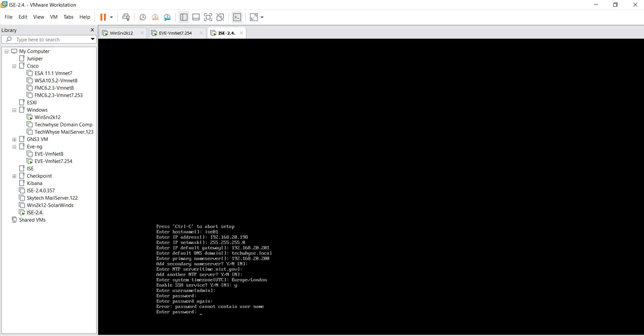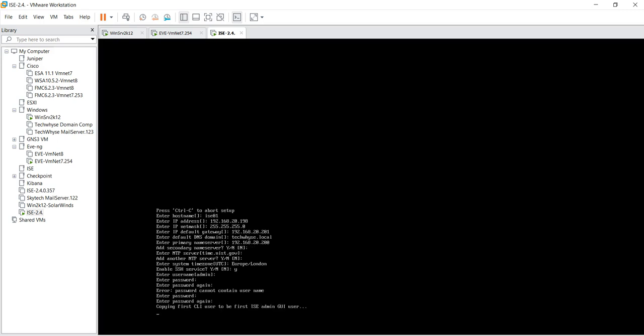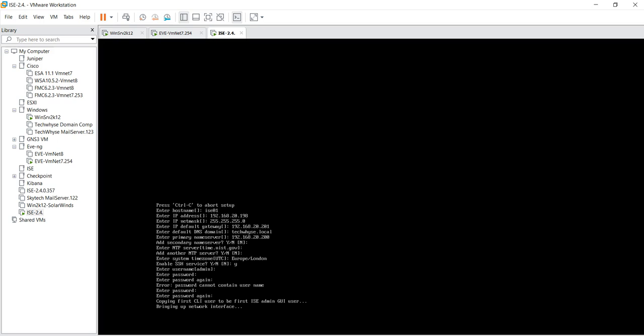Okay, let me see. Okay. Bringing up network interface. And you can see on the top, press Ctrl C to abort setup.